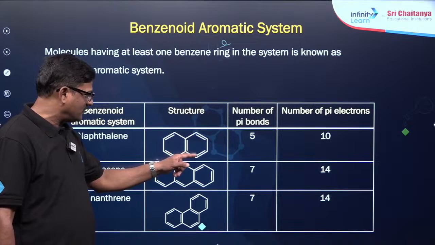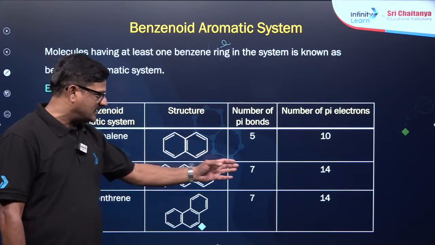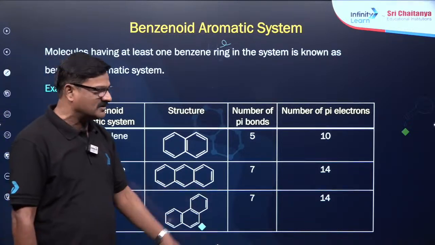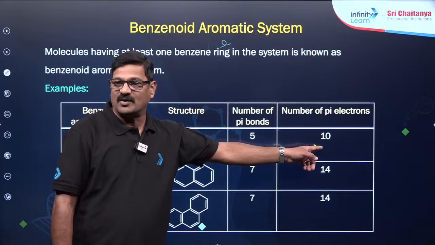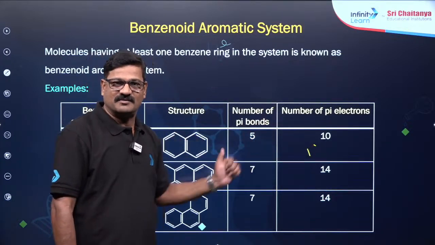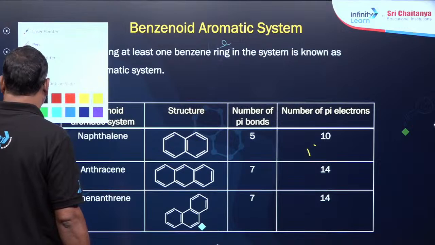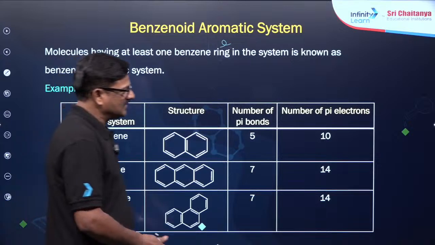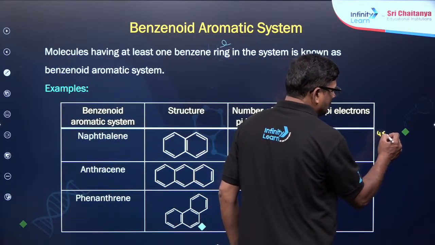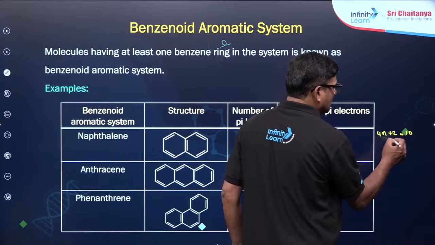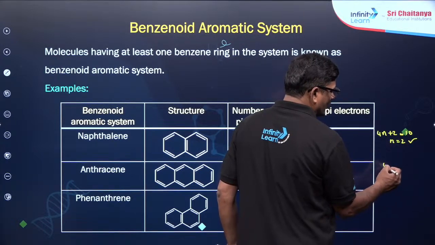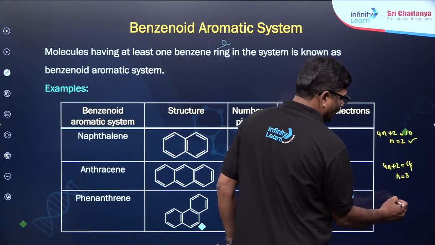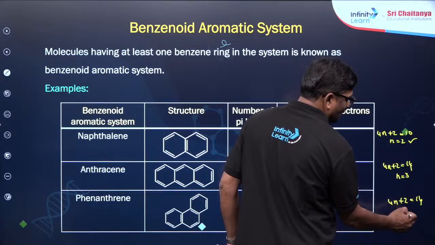Naphthalene has number of pi bonds 5: 1, 2, 3, 4, 5. Anthracene has number of pi bonds 7: 1, 2, 3, 4, 5, 6, 7. Similarly, phenanthrene also has 7 pi bonds. The number of pi electrons is double that, so 5 becomes 10, 7 becomes 14. You can apply 4n+2 for everybody. 4n+2 equal to 10, n is equal to 2, aromatic. 4n+2 equal to 14, n is equal to 3.